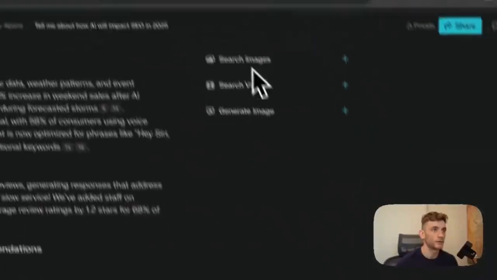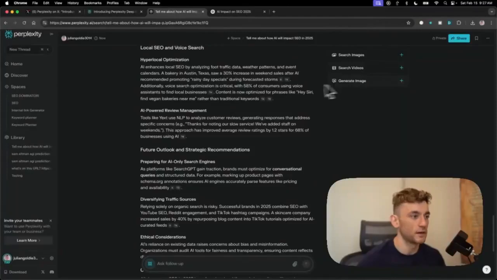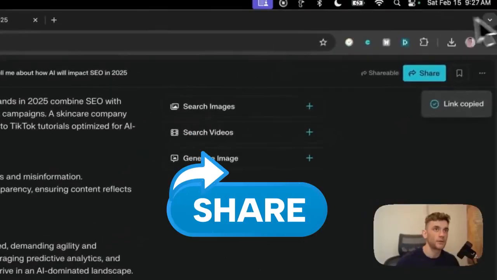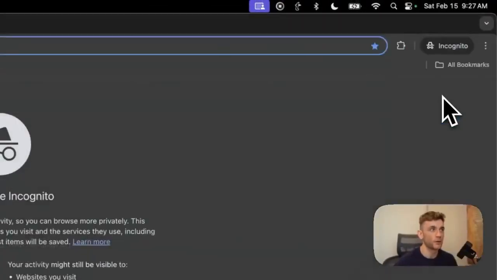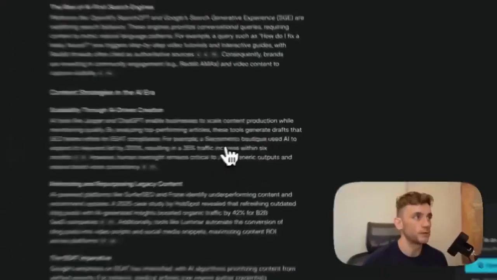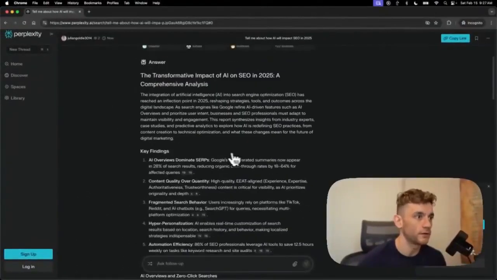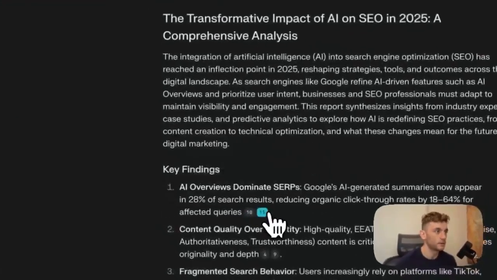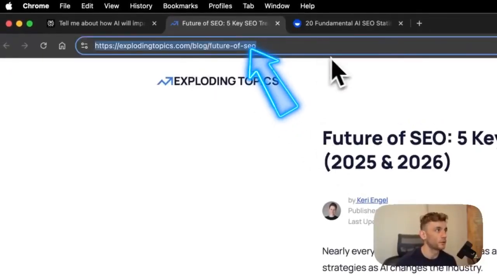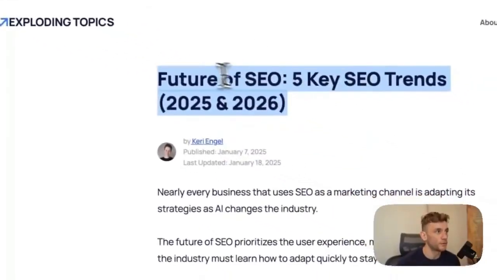You can also inside here ask to search images, videos, and generate an image as well. And it also gives you follow-up questions right here. On top of that, you can share this with people, so you can share it with your team. If we open this up in a new incognito window, we'll check what we got back here. So if we open this up, we can X off that, and we can actually share it with people. They don't need to log in or anything like that. And then we've got the sources. So you can see these numbers here. These are sources of the research that was used. So it's using, for example, Brian Dean's Exploding Topics article on the future of SEO.